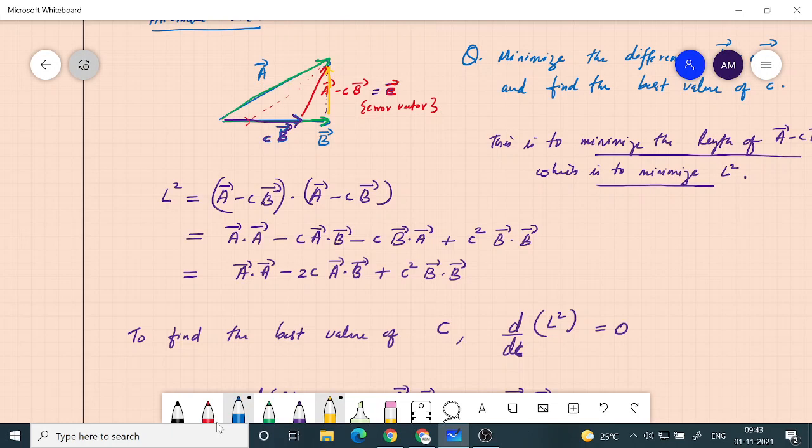This is the minimum value of the error vector. After that, what happens if I extend it further? If I extend the CB further, then the error vector will again increase. So you see that it has to be a minimum.